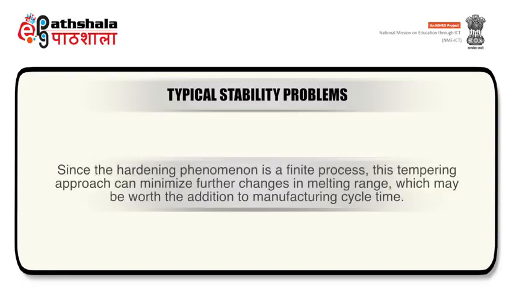Since the hardening phenomenon is a finite process, this tempering approach can minimize further changes in melting range, which may be worth the addition to manufacturing cycle time.